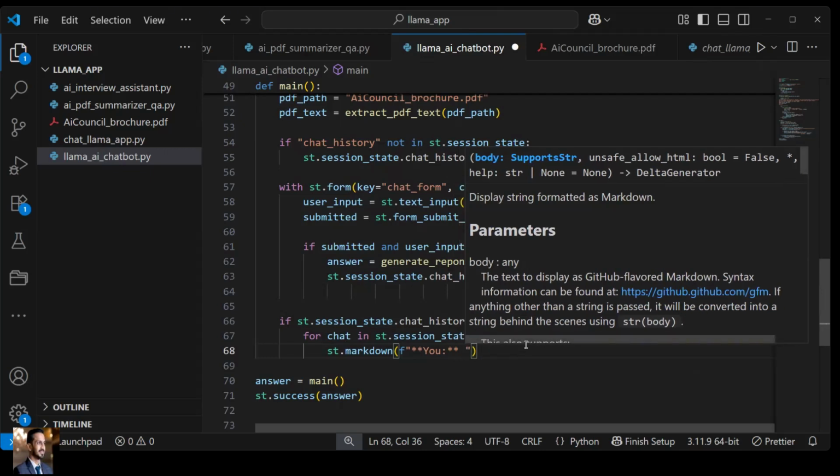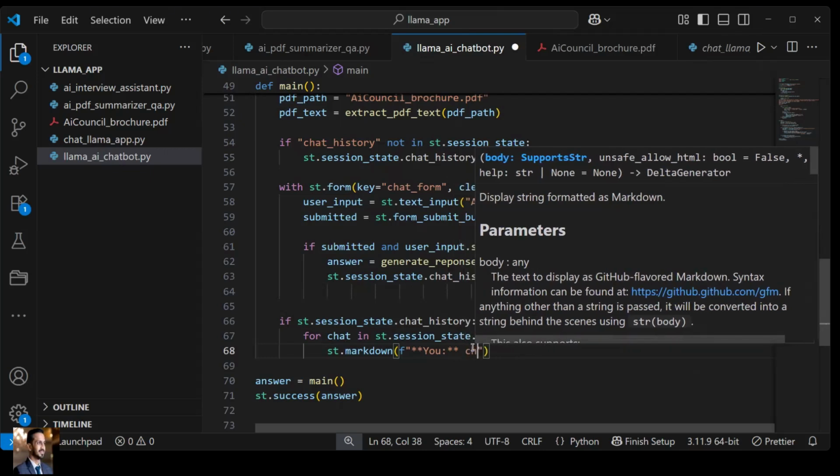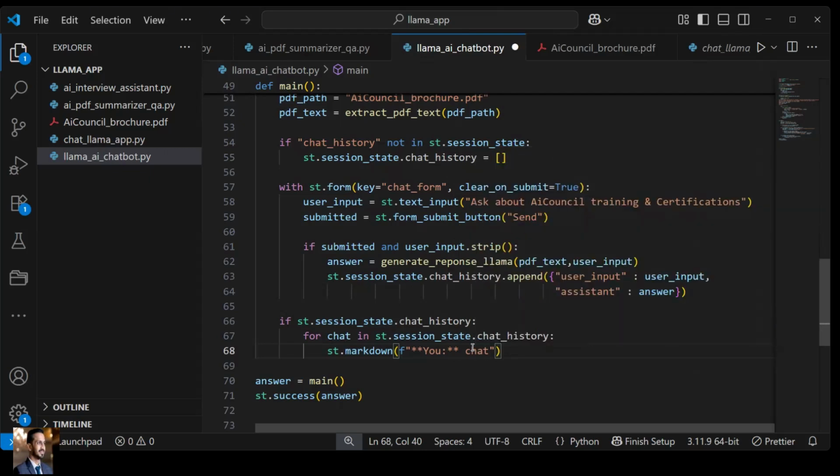And thereafter, the user is responding, and the response is stored in a key, and that key is what? User input. This is a key that has the user response, isn't it? And this will be your variable, so I can use it.